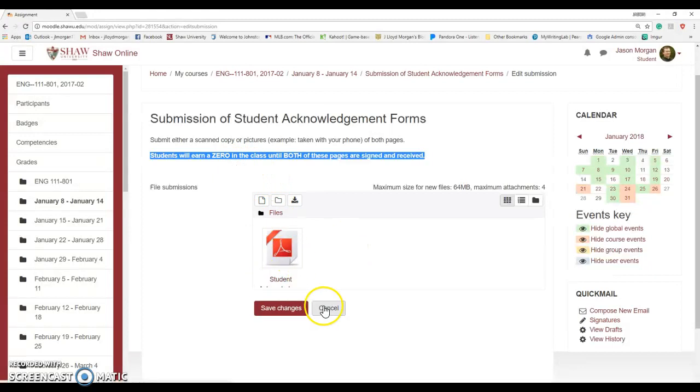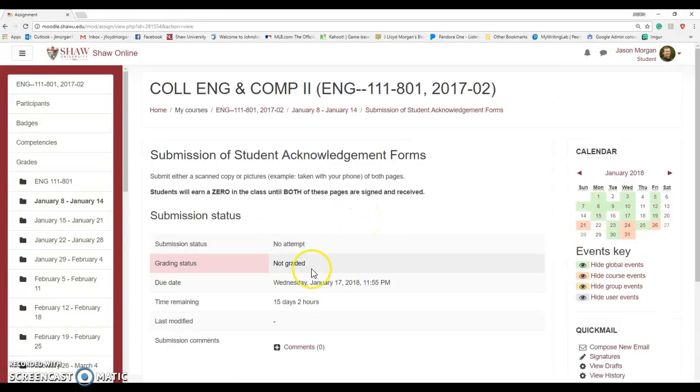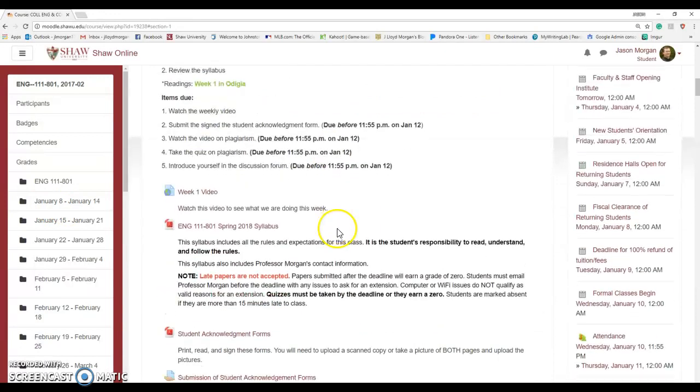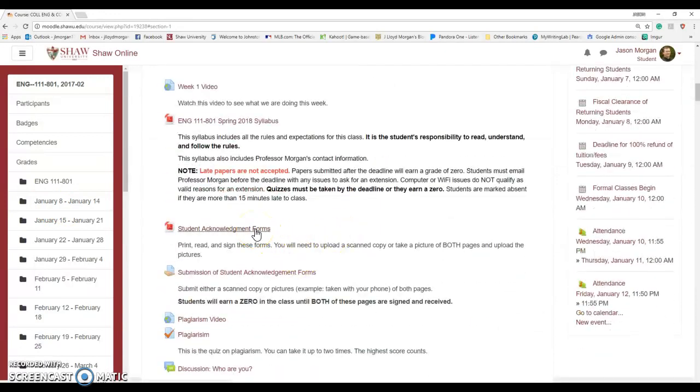But it's important that you do these. Okay? Alright, so that's the student acknowledgement forms. Again, a quick, easy way to get back to the week that we're working on is just click over here. So you click on this, download those forms, print them, sign them, and then you're going to upload them here. Okay? Boom. One of the easier things you're going to have to do this semester.